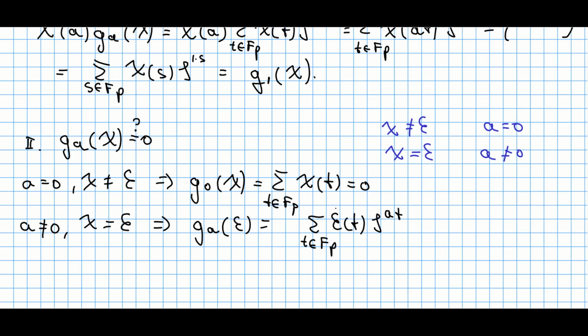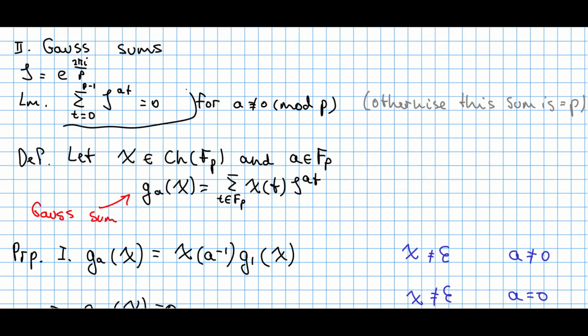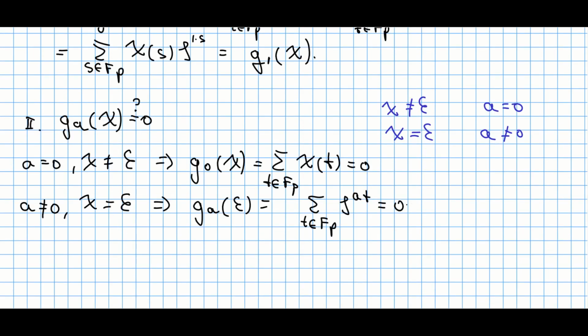But this trivial character at each point is just 1, so I can get rid of this. Now I'm only left with zeta raised to the power of at. Since a is not 0, so p does not divide a, we just have to recall the first result right over here, and you will see that this sum is actually 0 just for another reason. In one of those cases, our Gauss sum will be equal to 0.